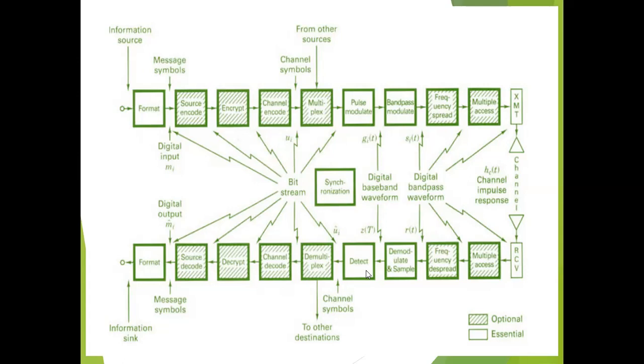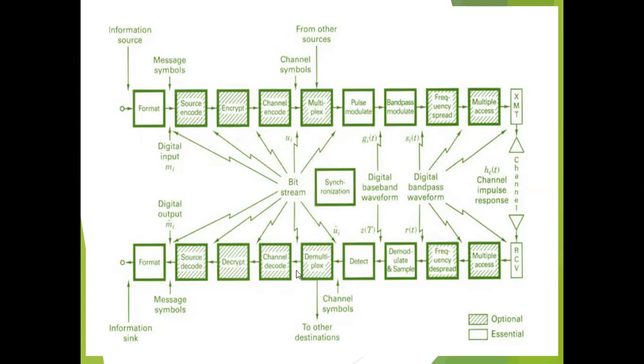The input to the detect block is a sampled pulse received from demodulate and sample, and the output of this is the channel symbols or the message symbols. It performs the action of demultiplexing. A digital bit stream is the output of demultiplexing.